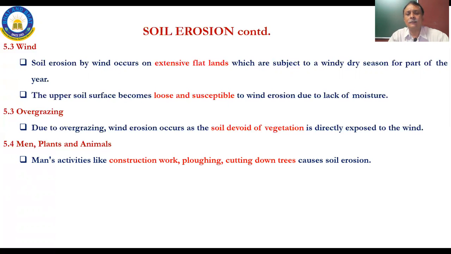And erosion happens. The next factor is men, plants and animals. Just now discussed a little while ago, man's activity is like construction work. People will say, why are you making the highway wide by cutting down trees? We can't help it, because it is the very same road or the highway that is made that will let the farmer bring his produce to the nearest marketplace for better selling, for better returns.